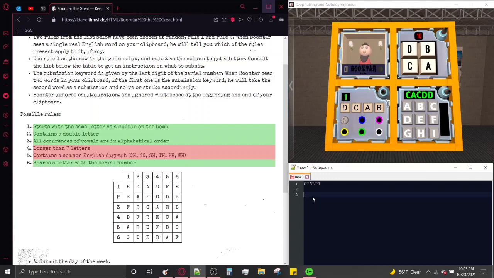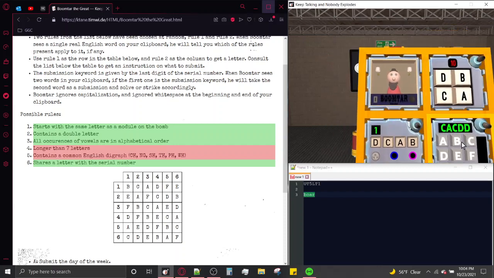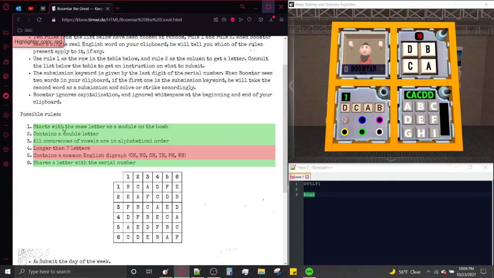What about a word that starts with B-O... Bore, maybe? No double letter. The vowels are not in alphabetical order, O, then E. And it does not share any letters with the serial number. So, bore will only apply to Rule 1. Let's go ask Boomtar if Rule 2 applies. Neither rules apply. Okay, so that's not Rule 2. Cool.